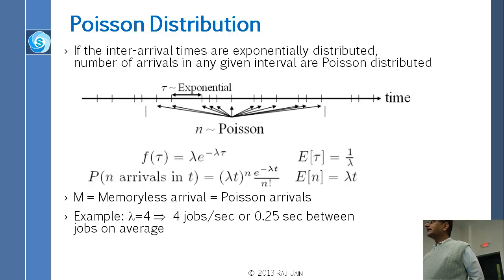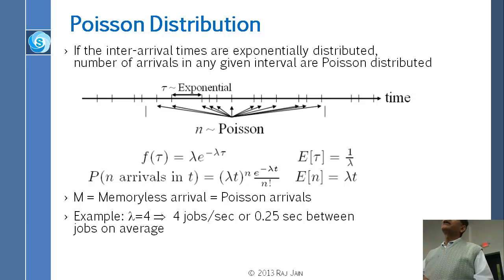So basically they are both the same, because your expected inter-arrival time is 1 upon lambda seconds, so lambda jobs per second, and here the expected number of arrivals in t seconds is t upon 1 upon lambda, which is lambda t. So this gives you that you will get these many jobs. So whether you say memoryless or you say Poisson, that is the same thing. Whether you say exponential inter-arrival or you say Poisson, they are all the same thing.